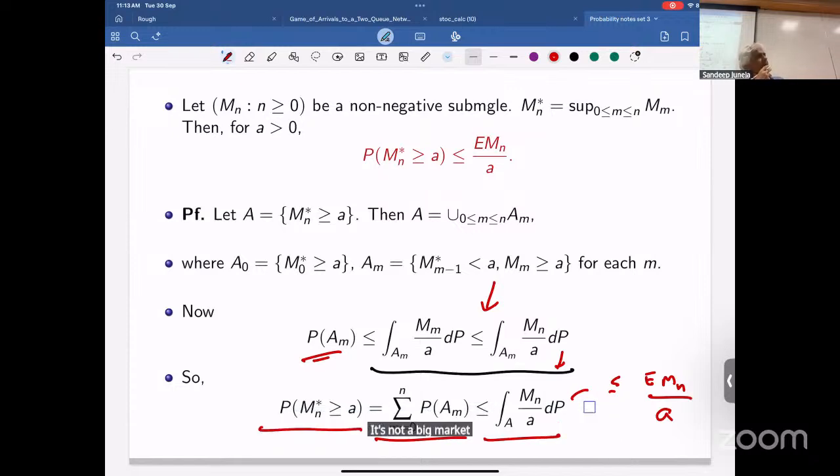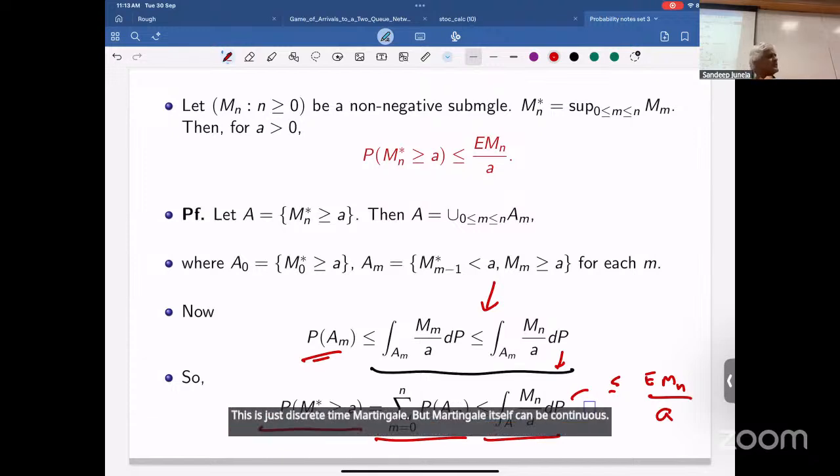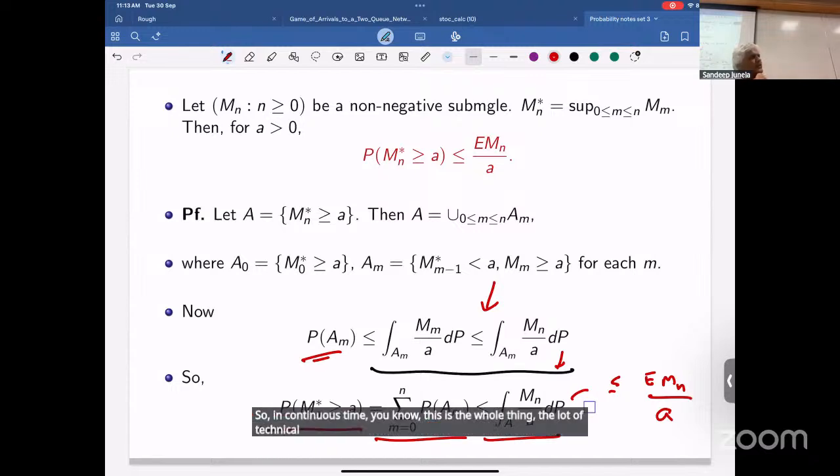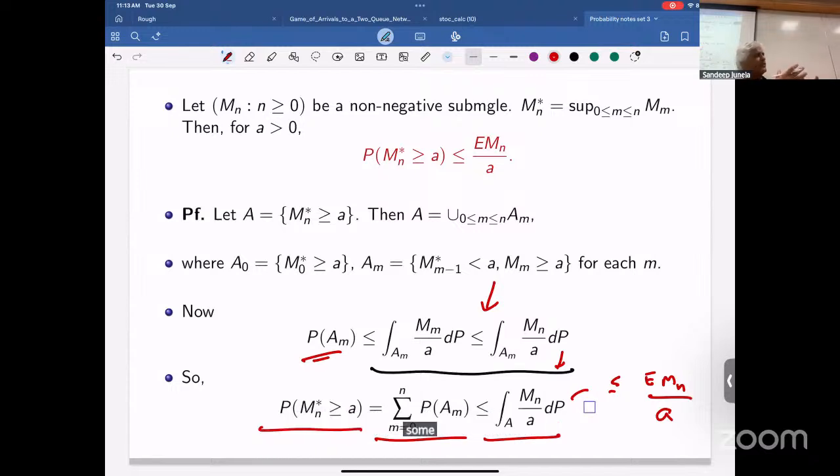This is just discrete time martingale, but martingale itself can be continuous. In continuous time, this will not work out directly. A lot of technicalities goes into reducing the continuous problem to a discrete problem.